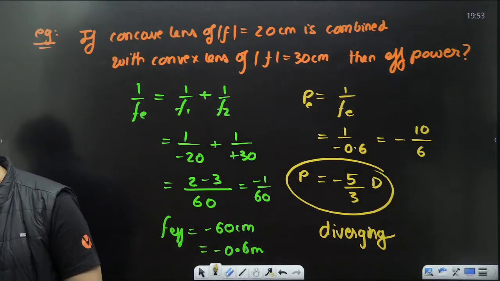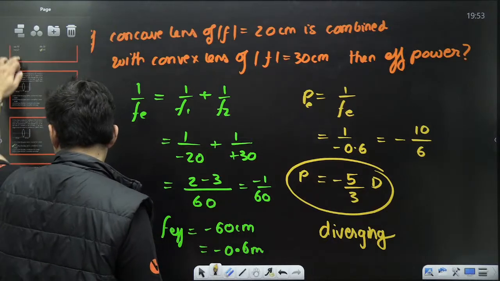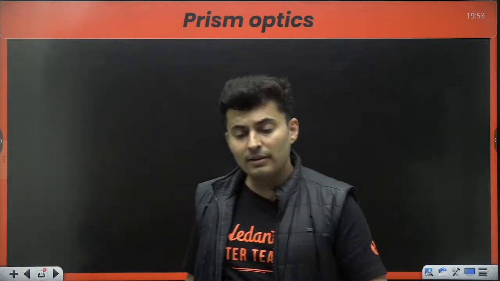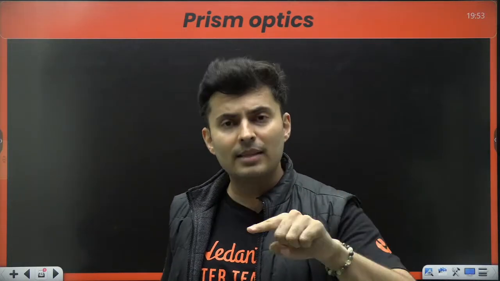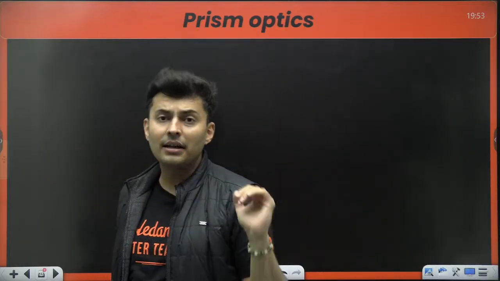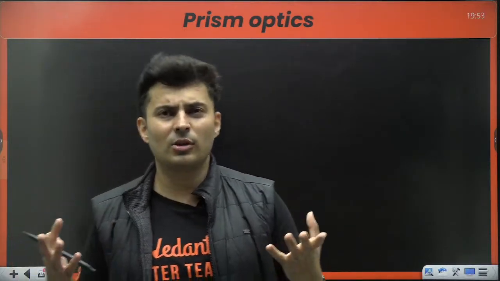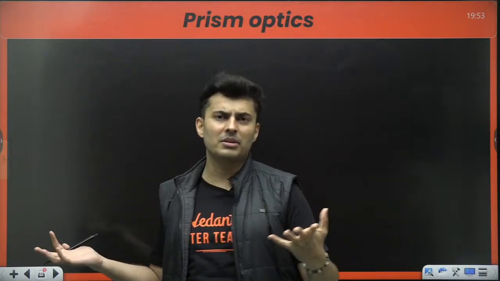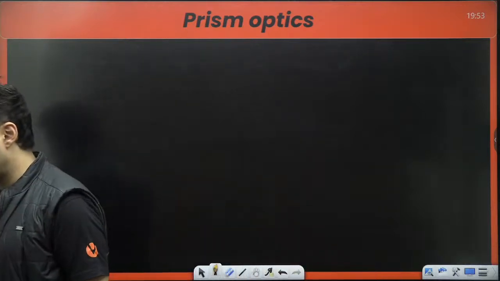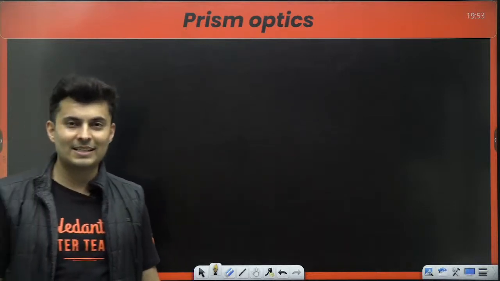Awesome. Now let's go to the part where we talk about prisms. Please remember, silvering of lenses, combination of lens with mirror has been deleted. Combination of lens with mirror has been deleted. Silvering of a lens has been deleted. So please don't waste your time solving those questions, because that is probably there for JEE, but not for NEET physics. This year you are very, very lucky for specifically the syllabus part, because half the things have been deleted.